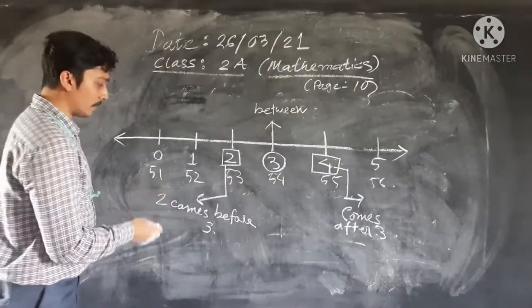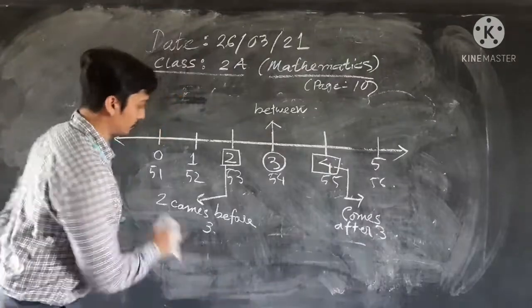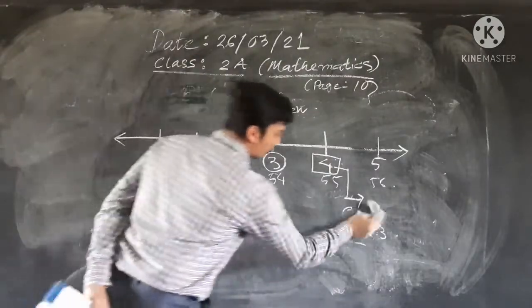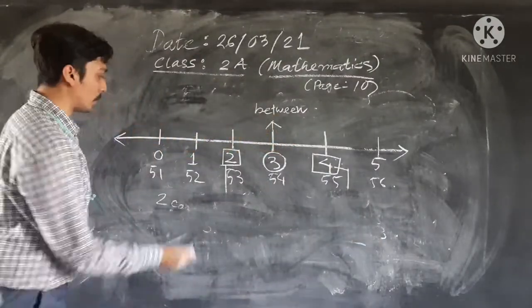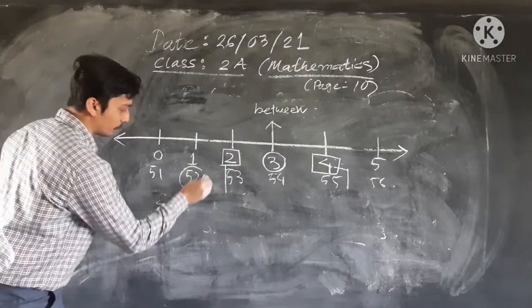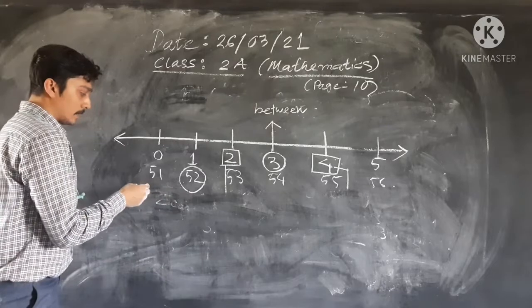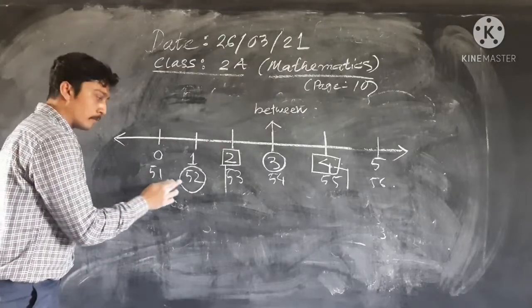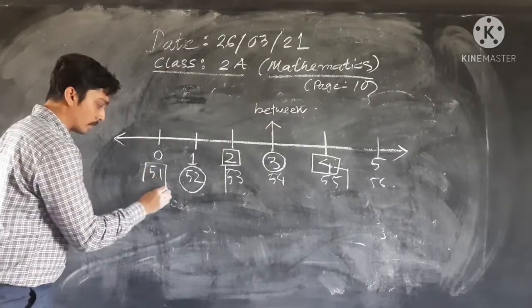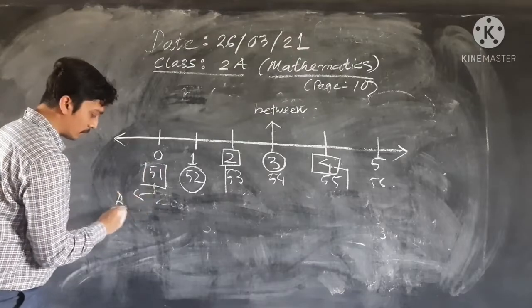Clear? Similarly, if you circle 52, then you can tell me that 51 comes before 52. That is before.